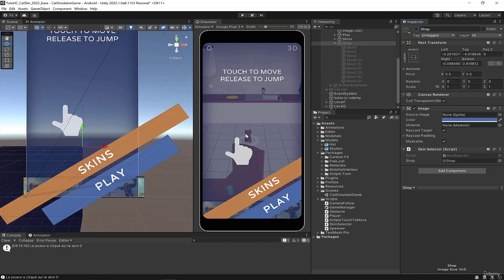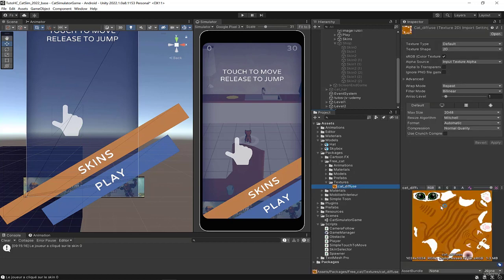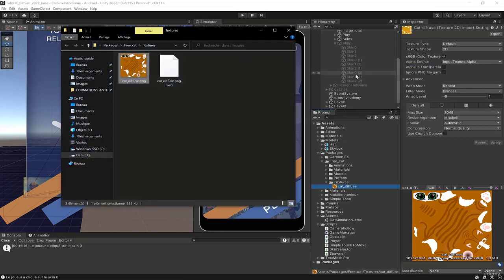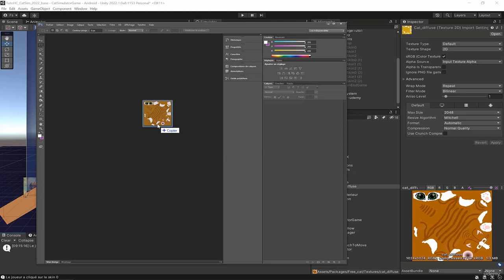For the moment, I'll just customize the texture of the cat. For this, we need to find it. I haven't looked at it yet. I go to free cat texture, there we have the cat diffuse, which is the texture of the cat. I'll right click, show in Explorer to display the texture here in the Explorer. So we select the texture to get it. I'll use Photoshop as usual, but you can use any software. You even have software directly accessible online, which don't need installation.